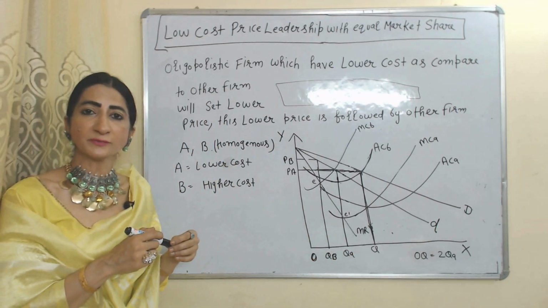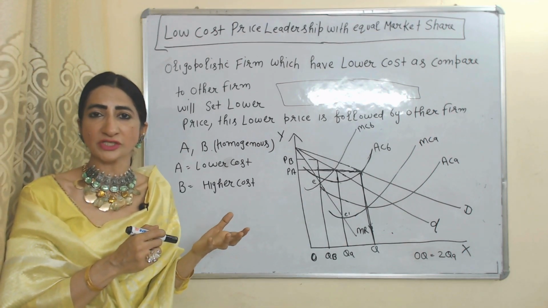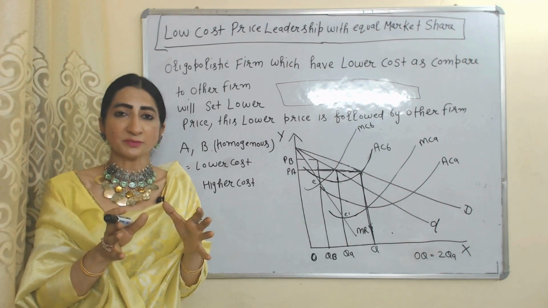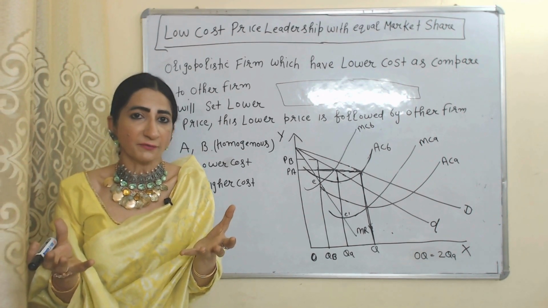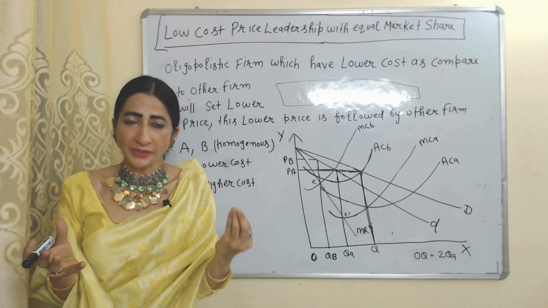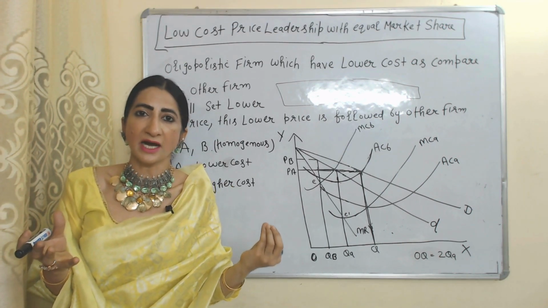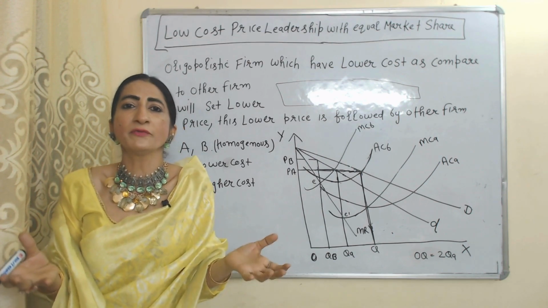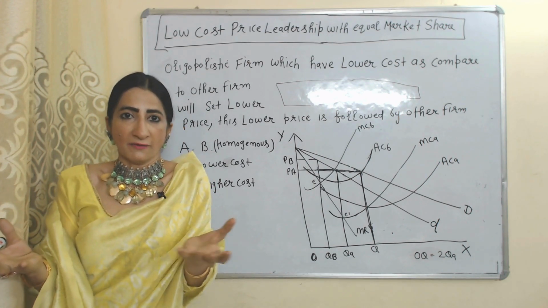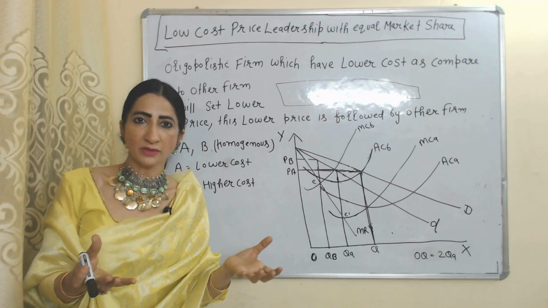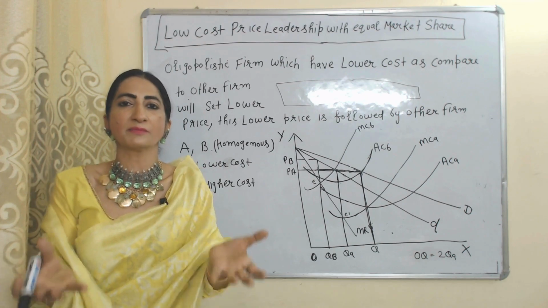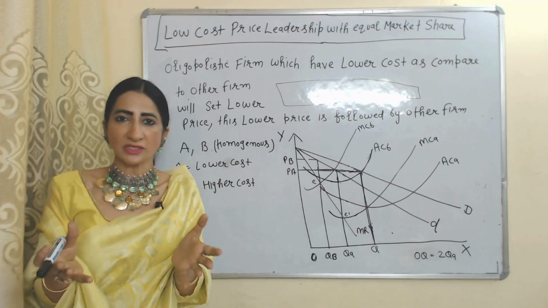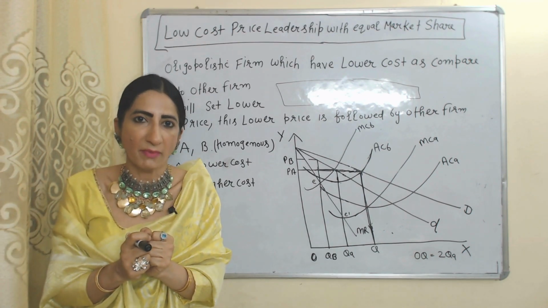As we know, both firms are selling a homogeneous product. That means both firms are selling exactly the same kind of product. If for the same kind of product B is charging a higher price, then who will buy B's product? After some time, customers will know about this and they will stop buying B's product. They will start buying A's product. Eventually, B will not be able to survive in the market.